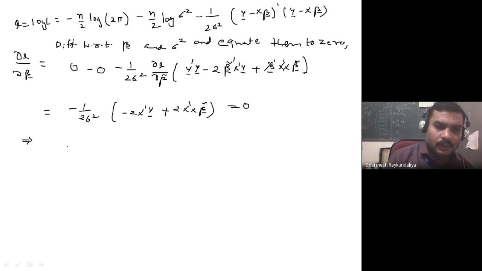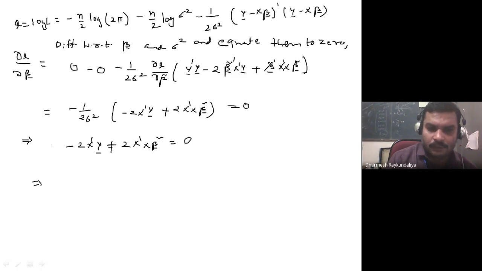So minus 2 X transpose y plus 2 times X transpose X beta curl is equal to 0. If you solve this, the 2 will cancel out and the minus goes to the other side and becomes plus. So you will get X dash y is equal to X dash X beta.